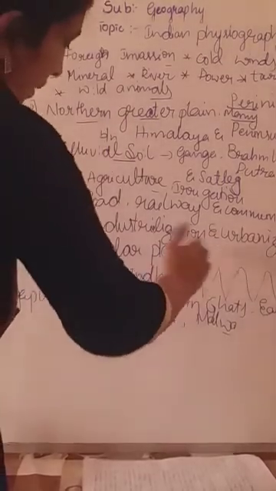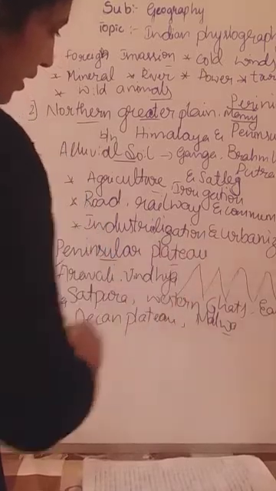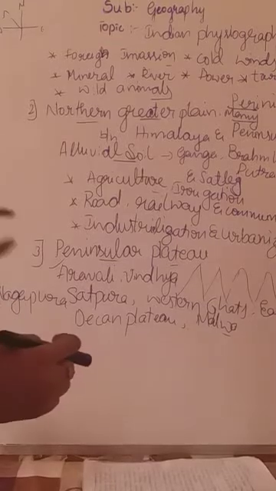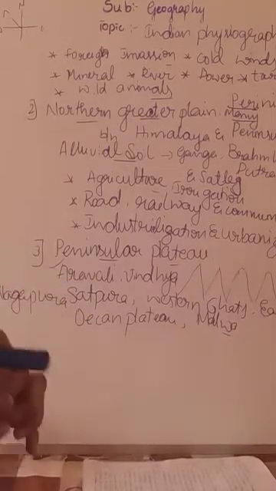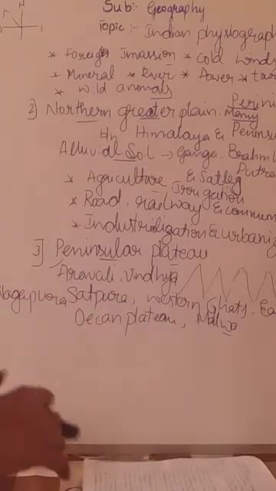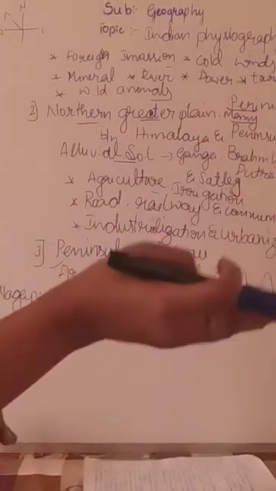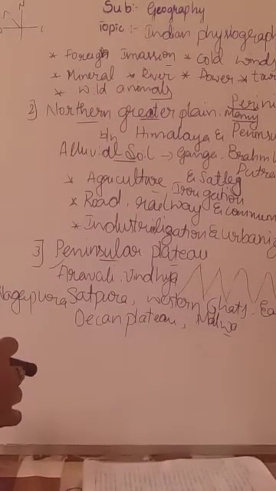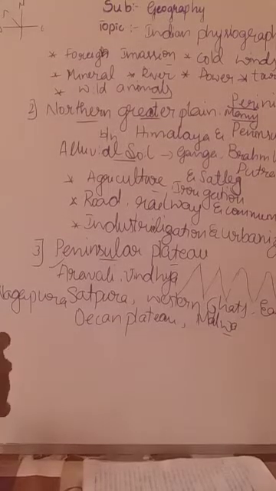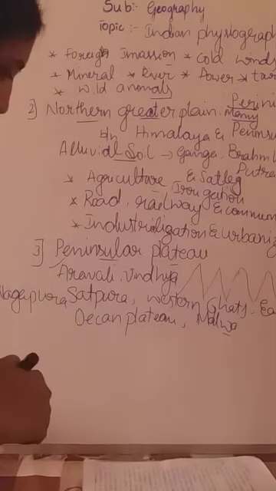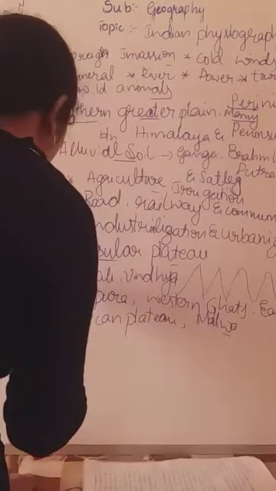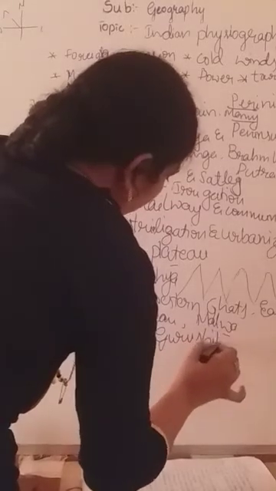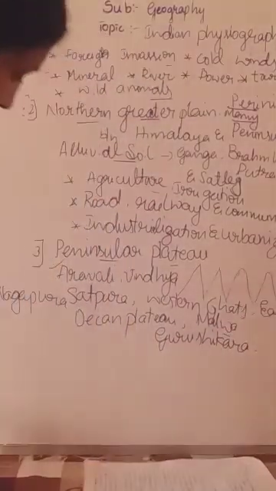Folding mountains in the sense it looks like a folding. Madike means foldings. So that's why these Aravali hills or Aravali ranges are called folded mountains, because the hills appear to be folding. Okay. Next, the highest peak in the Aravali Hills is Guru Shikara. Very important. The highest peak of Aravali is Guru Shikara.